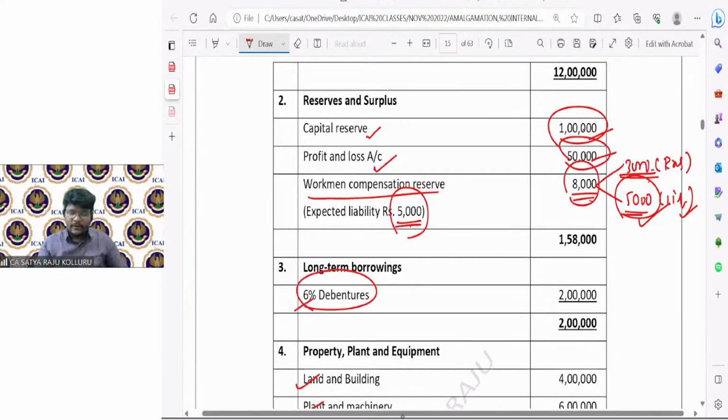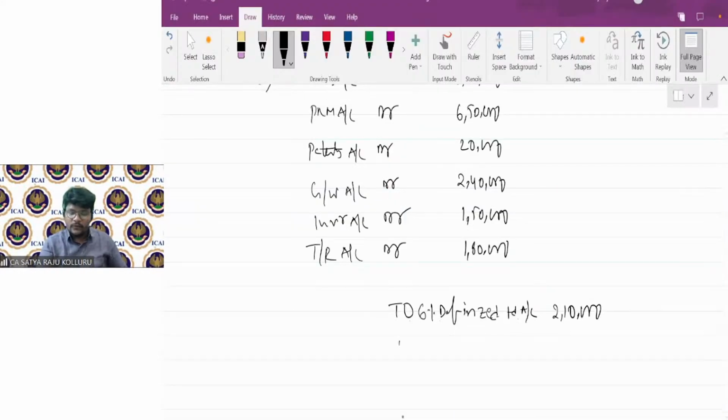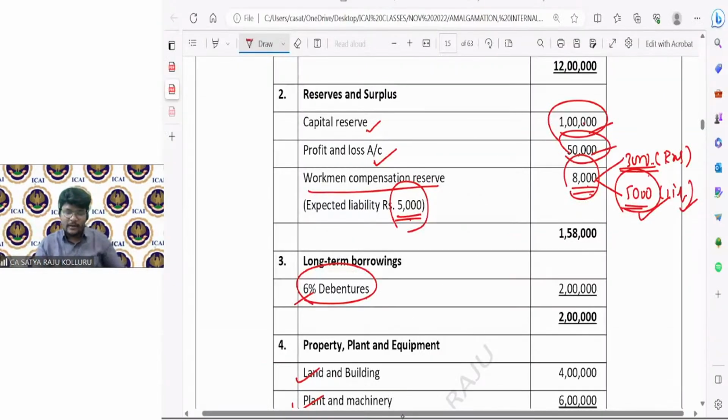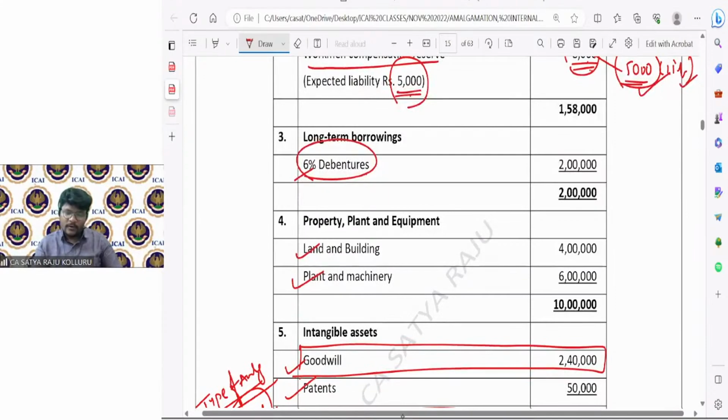Next, after this liability, what other liabilities do we have? Please remember, out of this 8,000, 5,000 will be the liability only. That liability is also taken over by the purchasing company. So to workman compensation liability, which is 5,000. Don't ignore that. Okay, long-term borrowings over, workman compensation liability over.